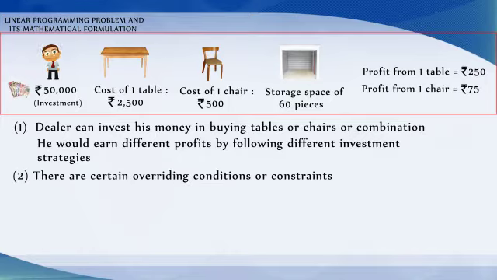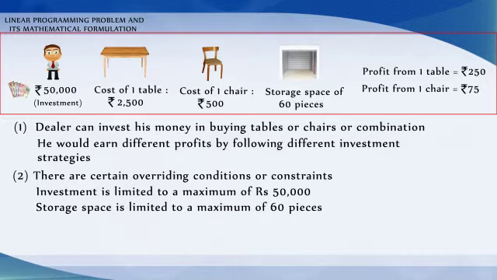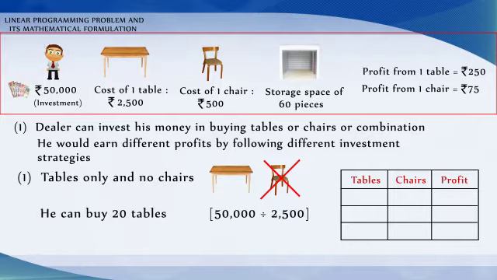There are certain overriding conditions or constraints, that is, his investment is limited to a maximum of Rs 50,000 and his storage space is for a maximum of 60 pieces. Suppose he wants to buy only tables, no chairs, then he can buy a total of 20 tables and the profit in this case will be Rs 5,000.